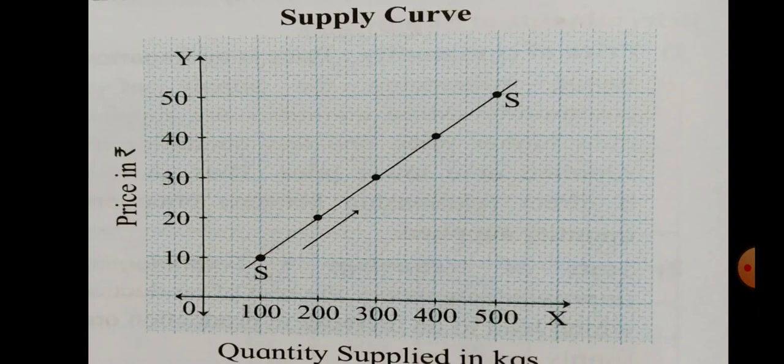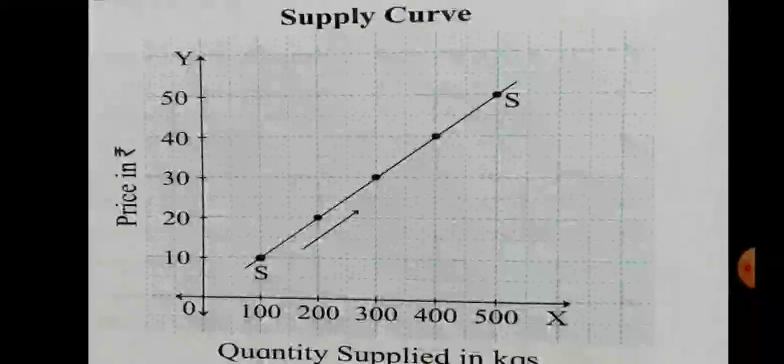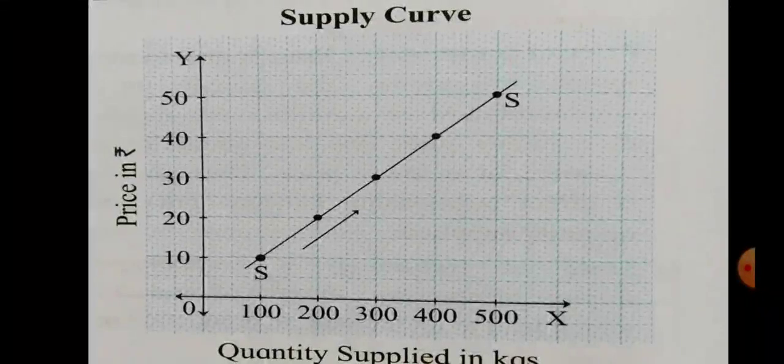When we plot these points on the graph and join them, we get an upward sloping supply curve, that is SS. The supply curve is indicated with the help of the letters SS here. So what is the slope of the supply curve? It means the supply curve slopes upward from left to right.